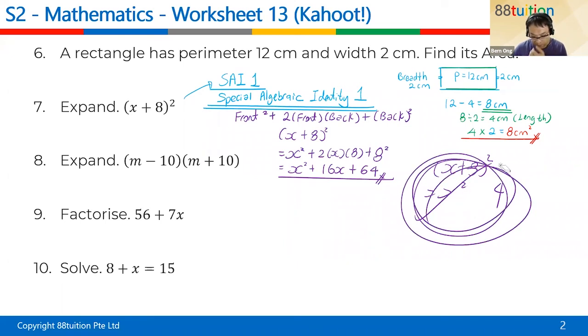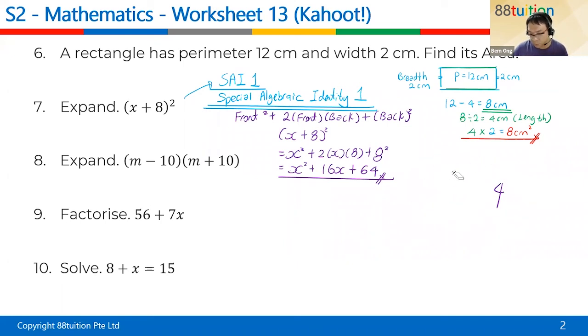This is totally wrong. But many of my students always expand like that. They always think that the square is for the x, the square is for the 8. No, it doesn't work that way. Please be careful.